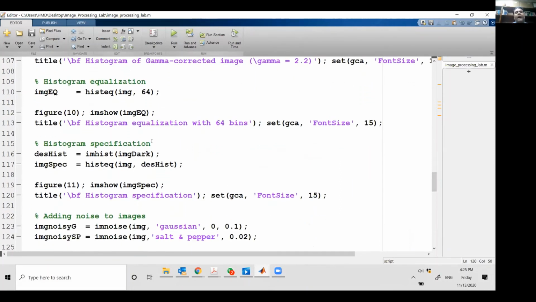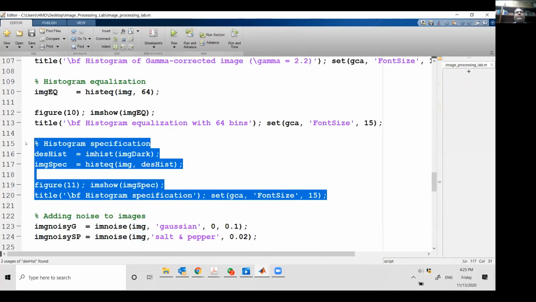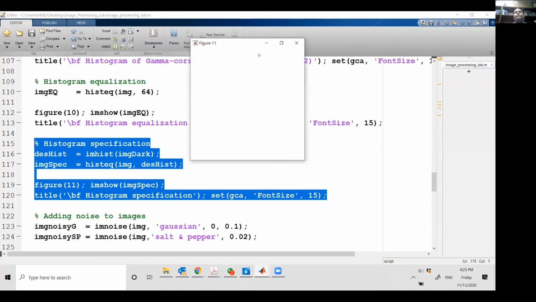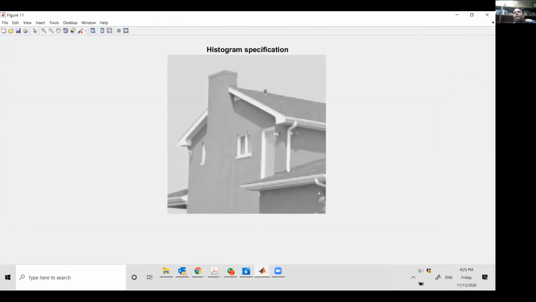So at the same time, I can also specify कि भाई, I can specify a histogram. So let's say कि मैंने एक dark image जो मैंने पहले compute किया था, उसका मैंने एक histogram estimate कर लिया है using IMHist. अब मैं ये चाहता हूं कि जो मेरा original image है, वो इस histogram के मुताबिक adapt हो जाए. So instead of using IMadjust, I can directly give it a histogram which will be a vector of entries, and I can say कि अपने image को जो मेरा current image है, modify it based on this histogram. And this is called histogram specification, which means I'm actually providing it a histogram to modify it.